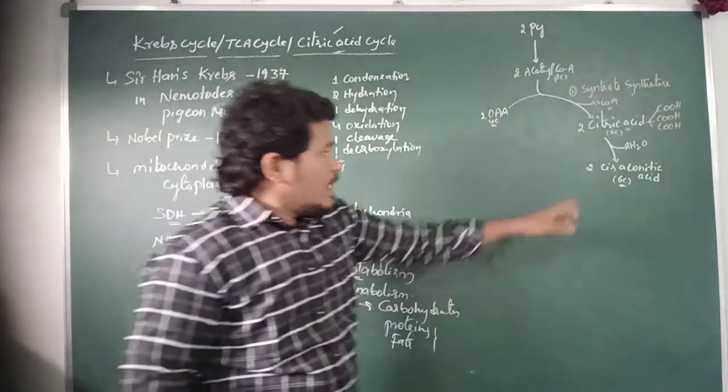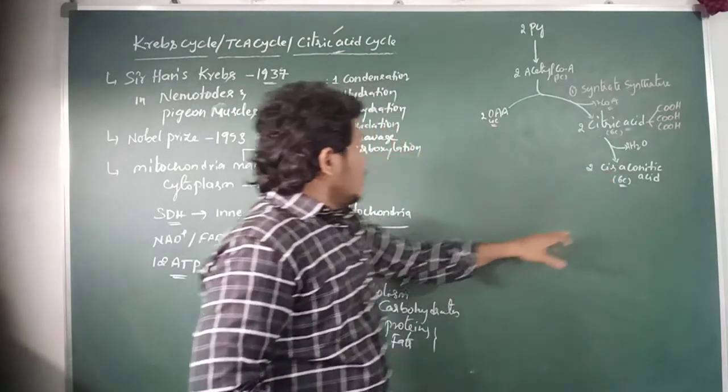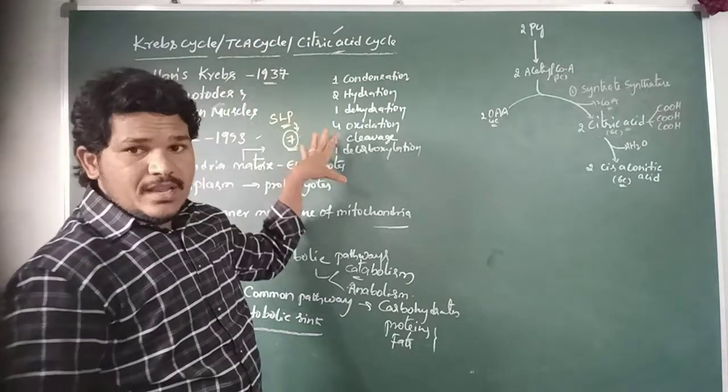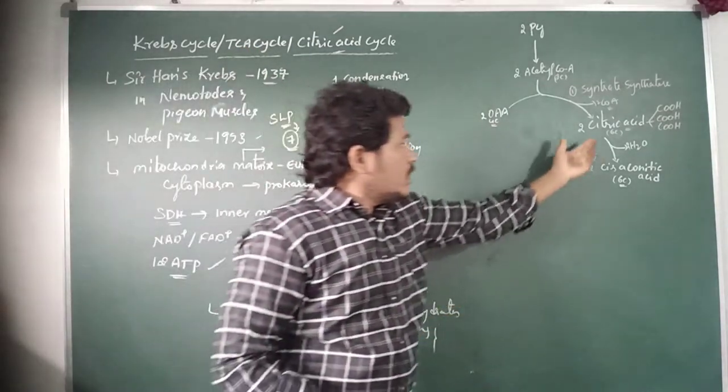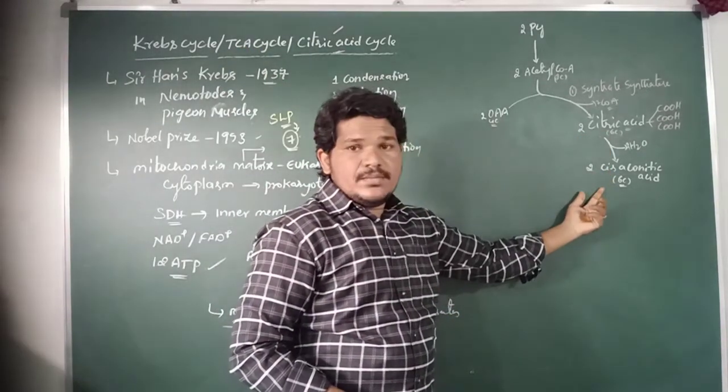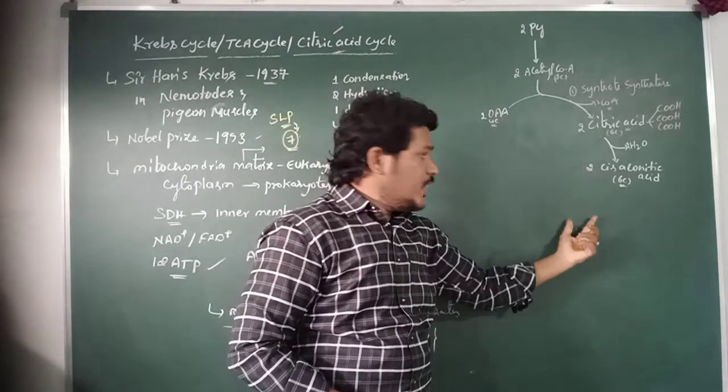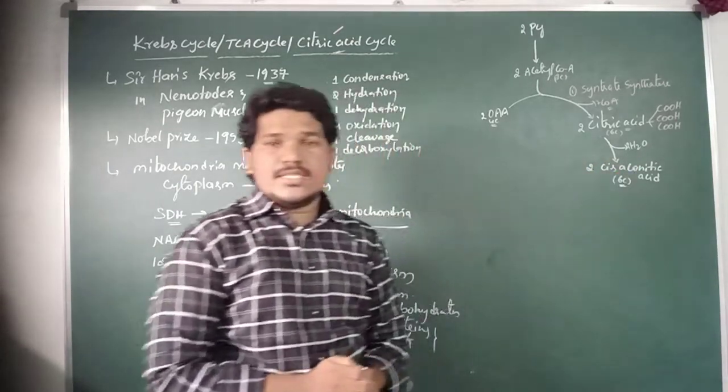So here in the second step of the Krebs cycle, the 6 carbon compound citric acid is dehydrated into cis-aconitic acid.